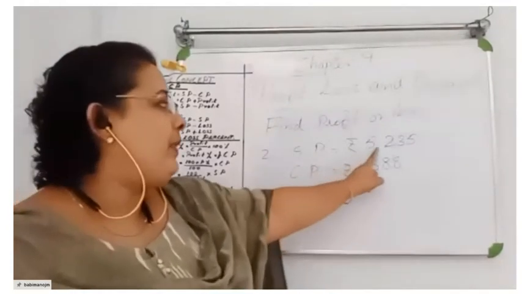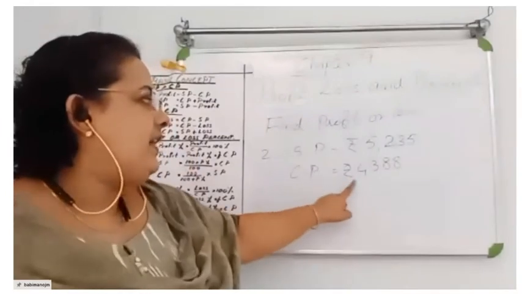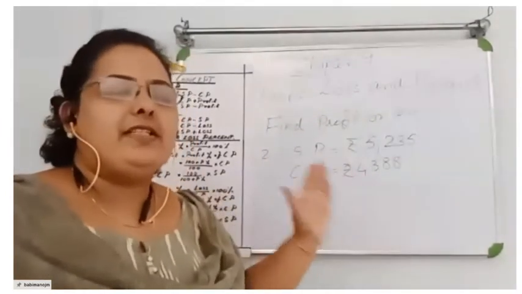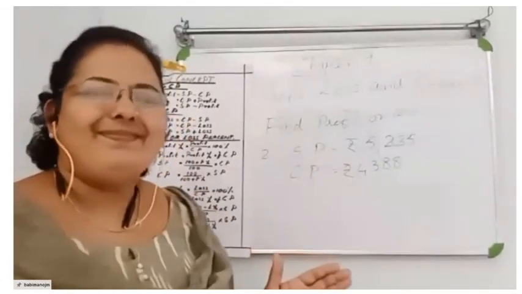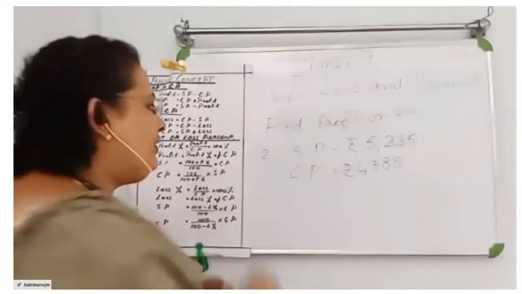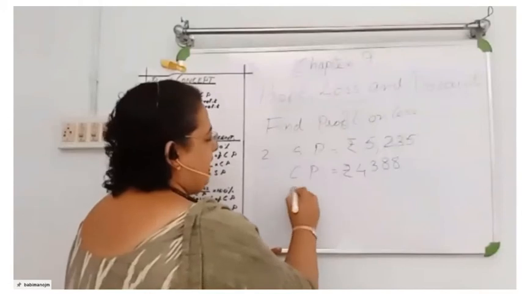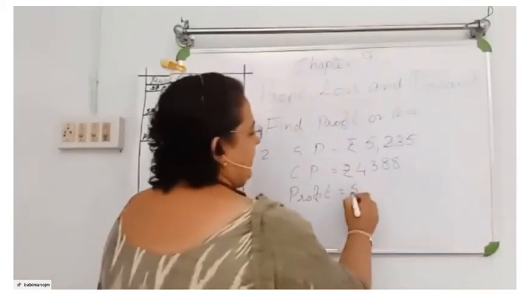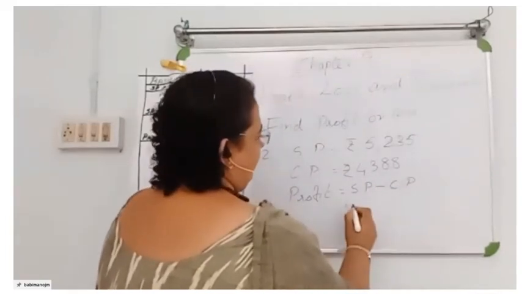SP is given as rupees 5,235 and CP is given as rupees 4,388. Which is bigger here? SP is bigger. So it is profit again. Profit again, so that is SP minus CP.